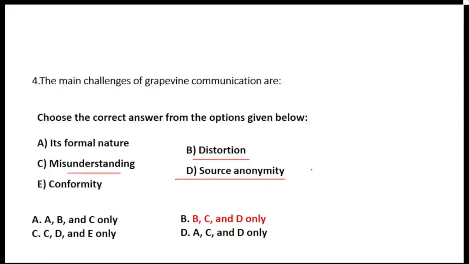And when we talk about source anonymity, it indicates that there is something which is not known. Source anonymity is the one which does not disclose the name, the details. Anonymous means that you do not know the source from where it came. So these are the main challenges of grapevine communication, and hence the right answer is option number B. Many students have answered it very correctly.